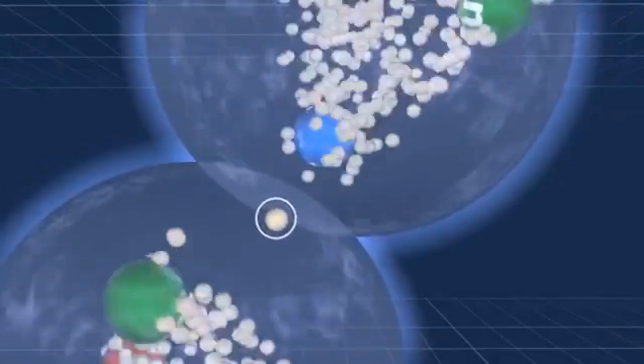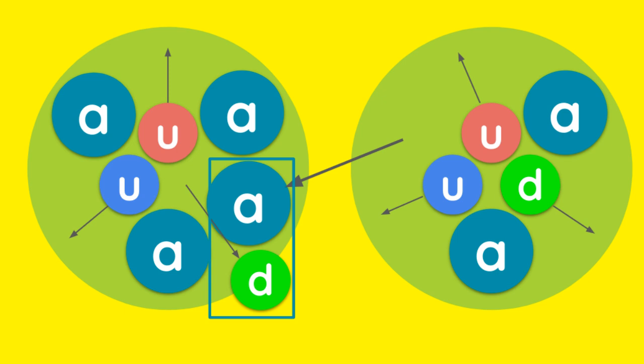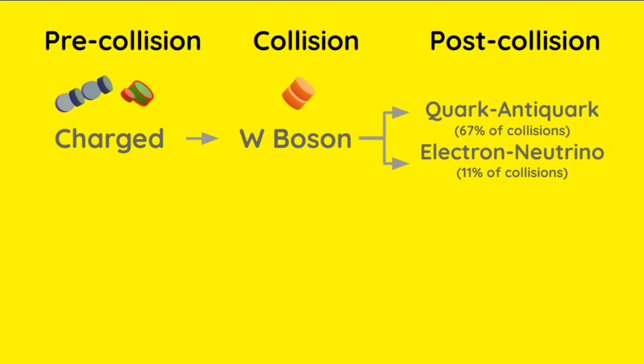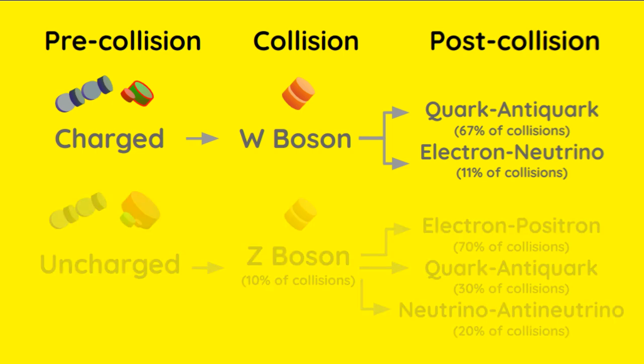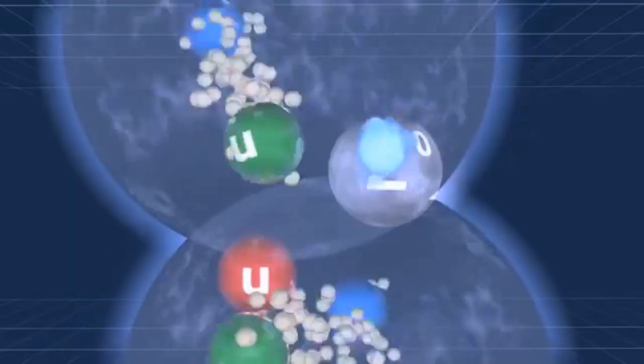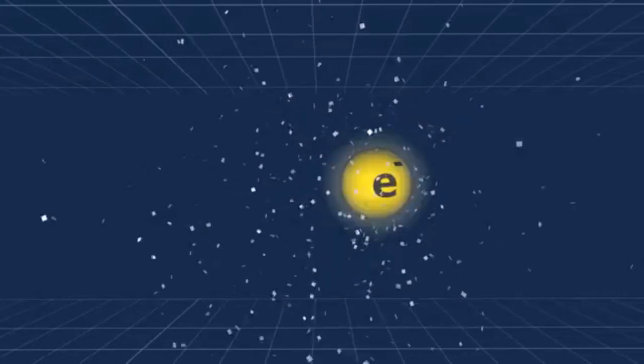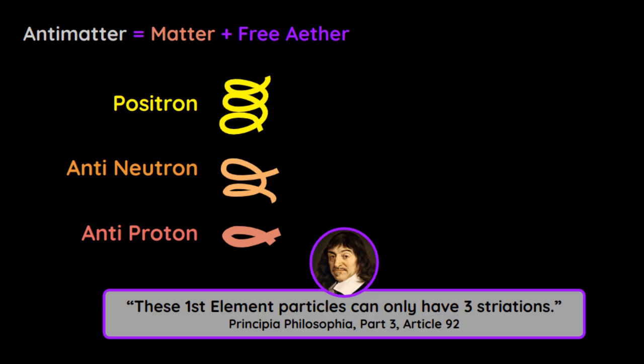Here, the collision of two protons causes one aetherspace particle to transfer, disrupting both triangles. The weak force then converts the collided particles into temporary W bosons for charged collisions, or Z bosons for neutral ones. The Z boson then uses that ether to upgrade to an electron-positron pair. The positron is an antimatter of the electron and is used by nature to represent the free ether.